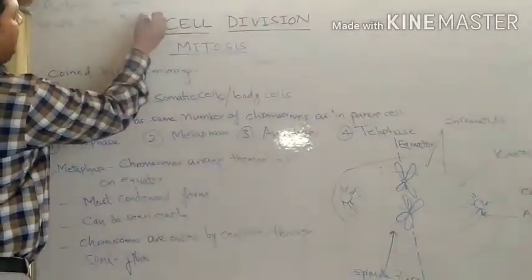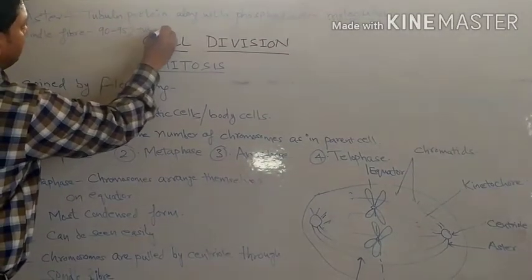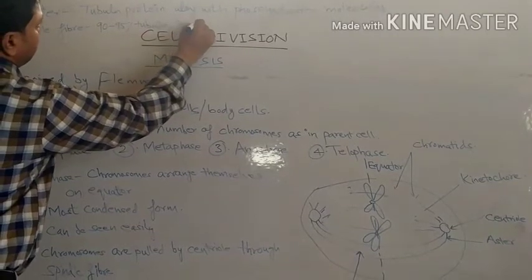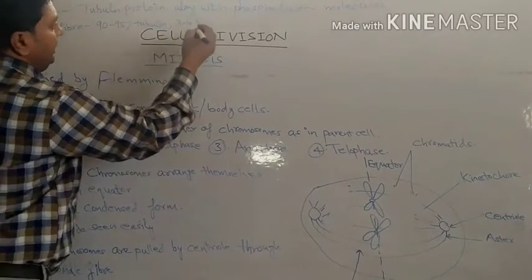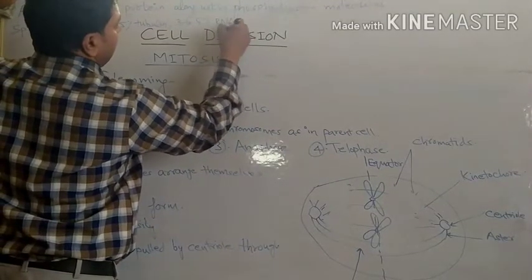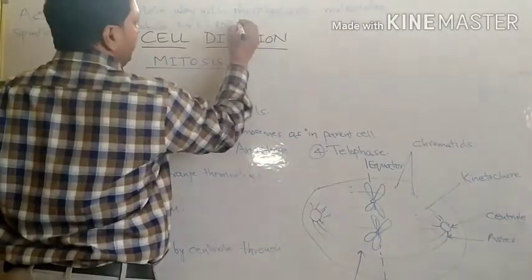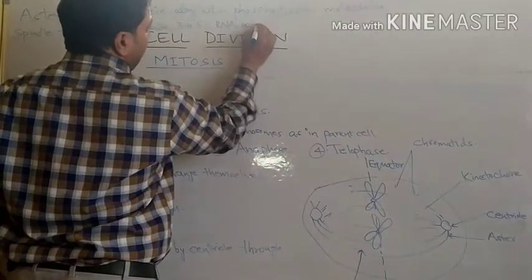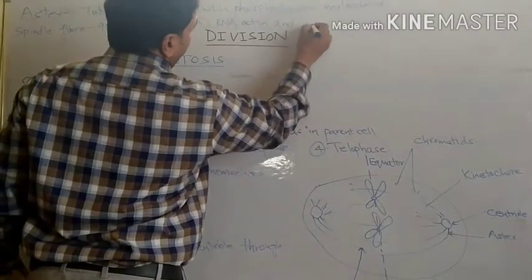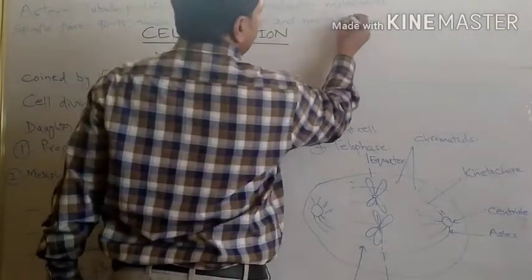90 to 95% tubulin protein, 3 to 5% RNA. Not only this, actin and myosin filaments are also included.